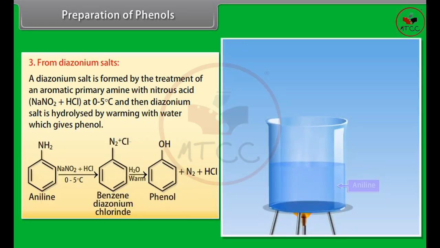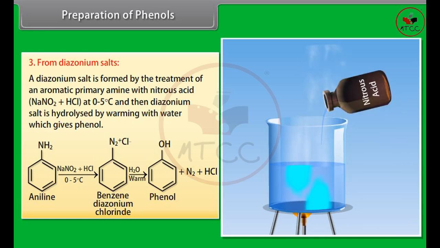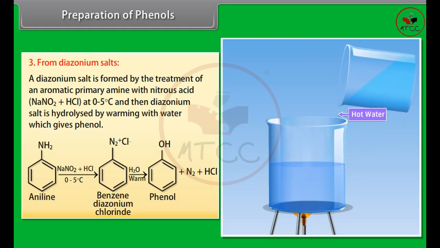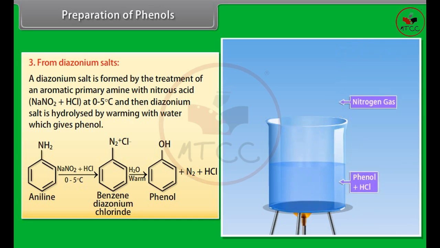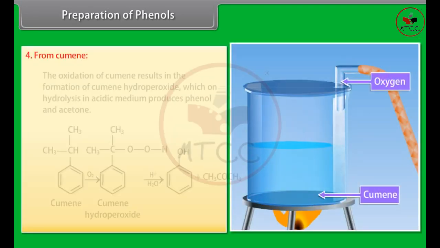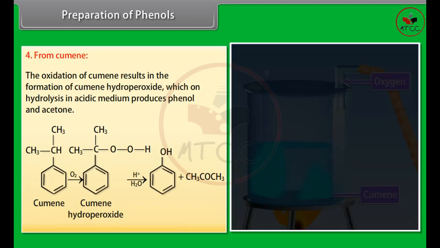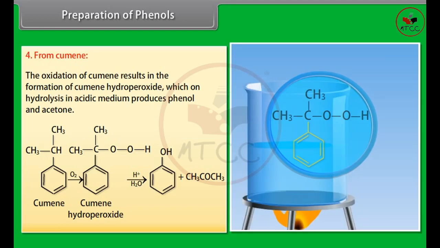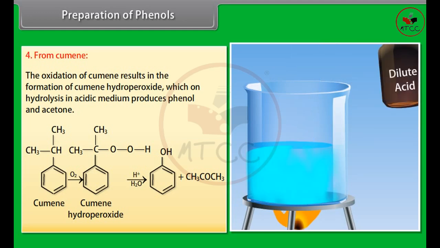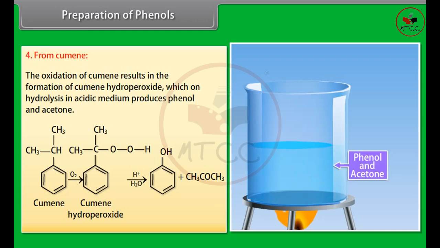Aniline is treated with nitrous acid at 0 to 5 degrees Celsius to form benzene diazonium chloride, and then by adding warm water it forms phenol, nitrogen, and hydrochloric acid. From cumene: the oxidation of cumene results in the formation of cumene hydroperoxide, which on hydrolysis in acidic medium produces phenol and acetone.